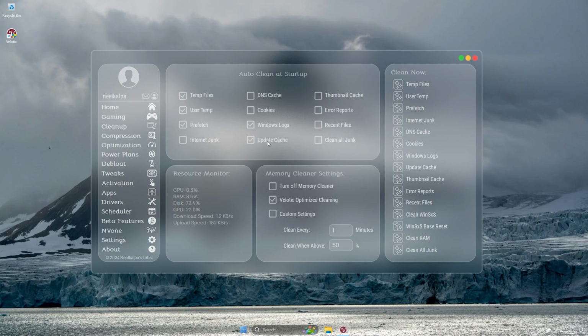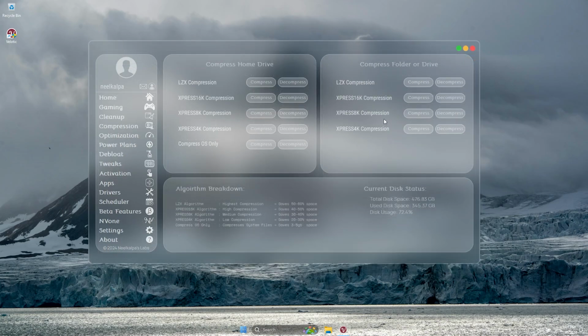Next comes the cleanup page. Cleaning up junk every time is a repetitive task that makes you feel bored. All the checked junk will clear every time your PC starts. The bottom panel offers a place for customizable automatic RAM management. The right panel provides options to clean any junk file in one click.